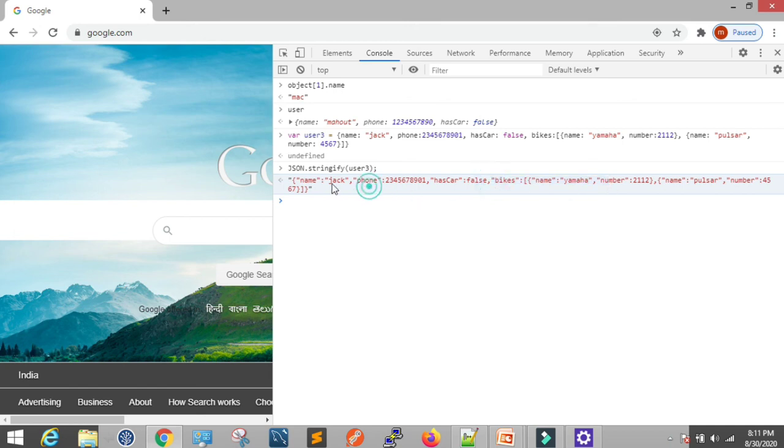So far we have seen how a JavaScript object gets converted into a JSON string, and the difference between the JavaScript object and this JSON string.